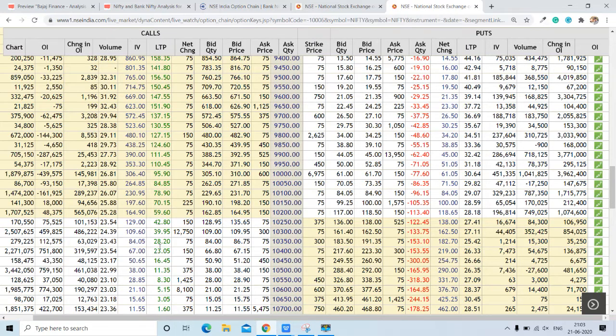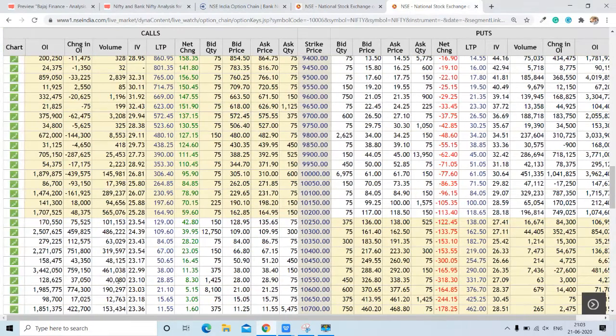And if we see the net change, this is green. Actually this is not LTP, it is net change. You will see this indicates the call buying, the bullishness, and this indicates the put selling, that also indicates the bullishness for the market, Nifty. So overall on OI, Nifty looks bullish. However, here we can see tough competition in resistance and tough competition in support as well. So it seems Nifty is bullish.